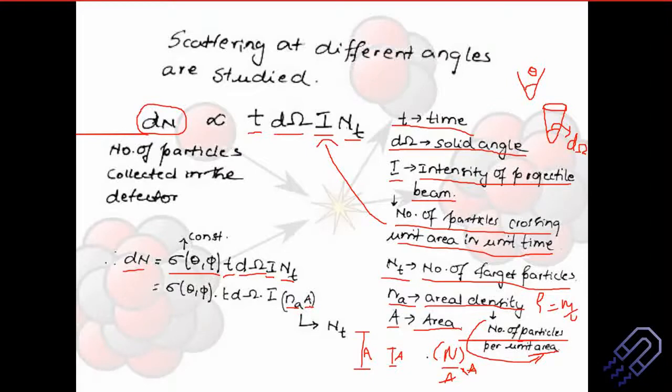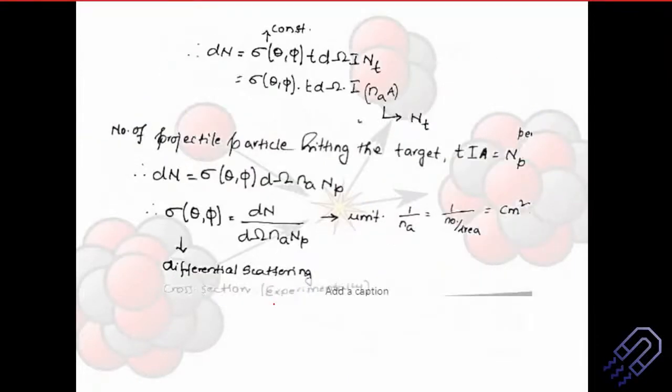Very important. Okay, so this is the areal density. So please replace this Nt by Na into A. And then the other term remains the same, d omega into I. Okay, so what happens is that we actually are going to get a relation now. Okay, we are slowly arriving, moving towards Rutherford scattering. So this is the constant, this was the term, we have Na into A, which is nothing but Nt. I think simple.